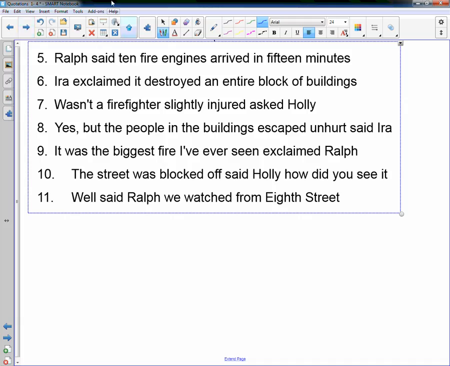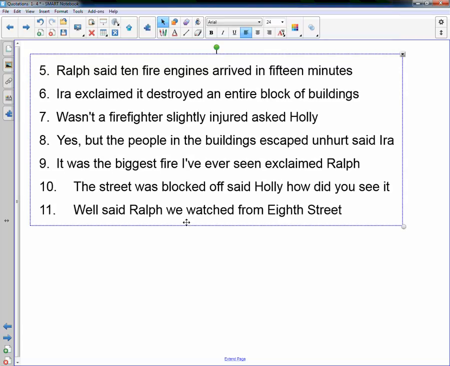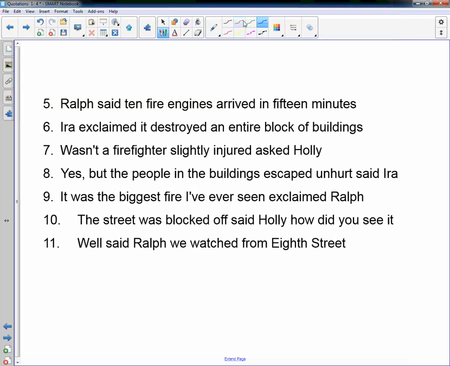Let me move this down a little bit so we have some room to work, and let me get a different color. All right, Ralph said 10 fire engines arrived in 15 minutes. He's actually saying, "Ten fire engines arrived in 15 minutes." So I capitalize, and I put a period because that's a sentence, separate it with a comma, put quotes around the sentence. Ira exclaimed, it destroyed an entire block of buildings. He is actually saying, "It destroyed an entire block of buildings." So it needs a period and a capital letter. I separate it with a comma, and I put quotes around what they're saying.